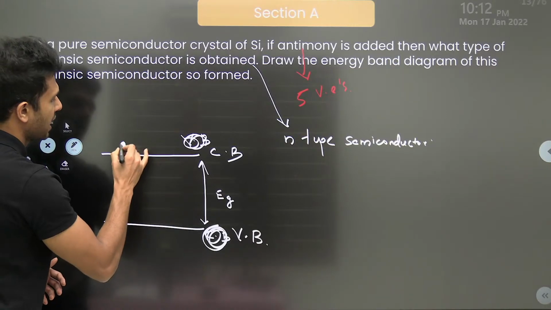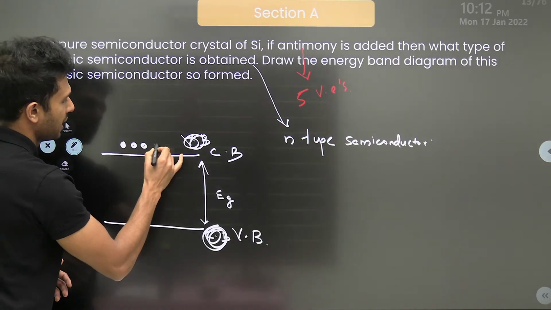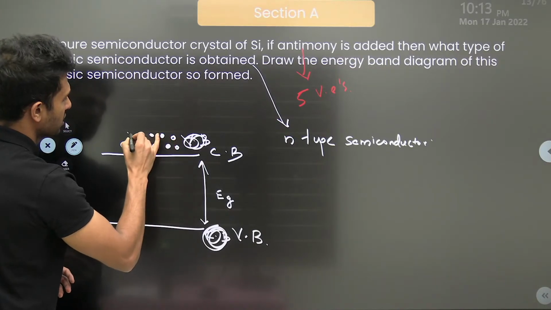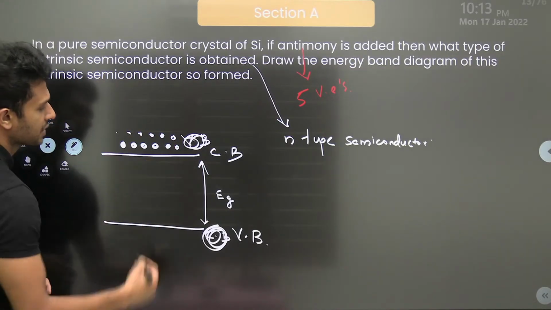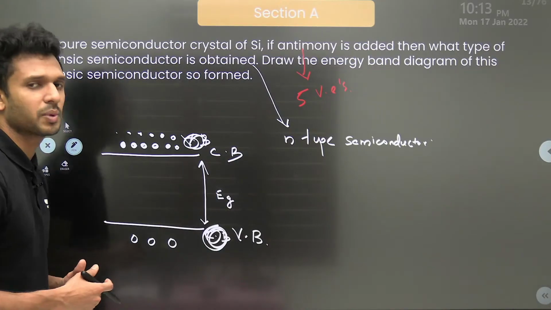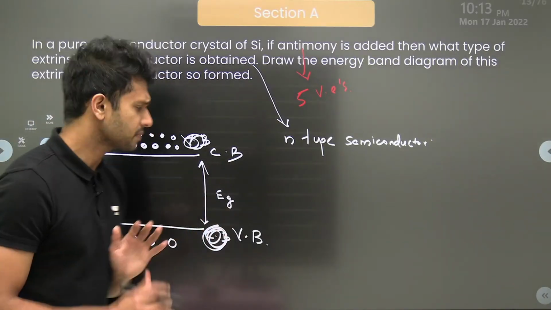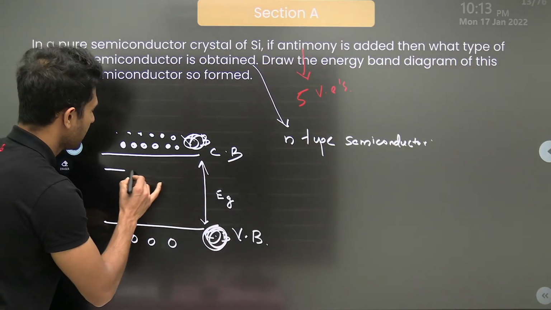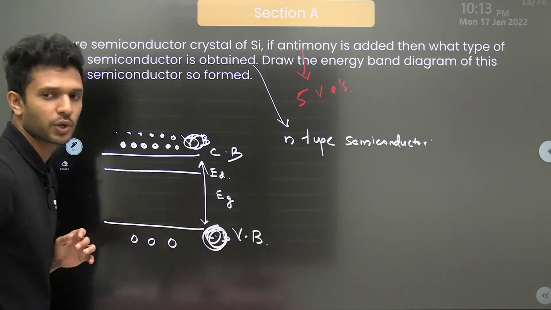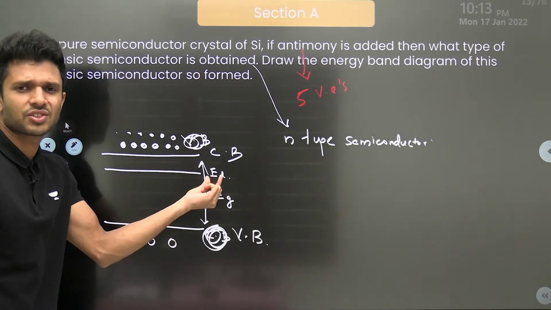In the conduction band, as we are doping it with a pentavalent impurity, the majority charge carriers will be electrons, and we'll be having so many electrons in the conduction band and a smaller number of holes in the valence band. And obviously there will be an extra energy level which we call E donor. What is this extra energy level?